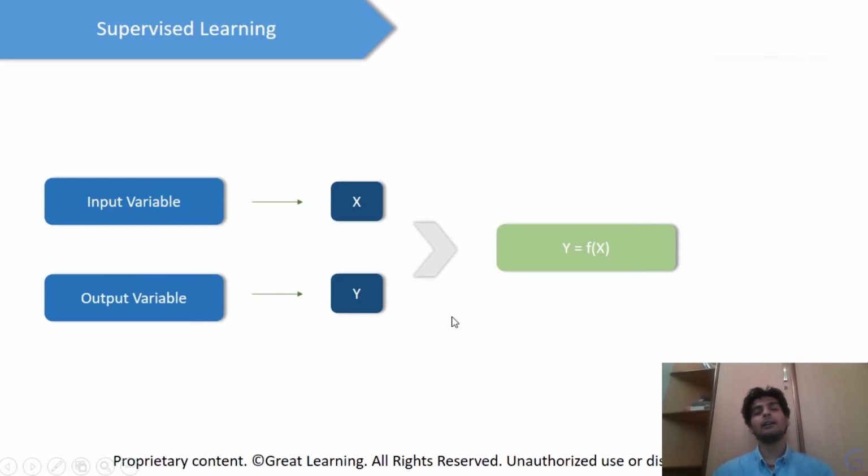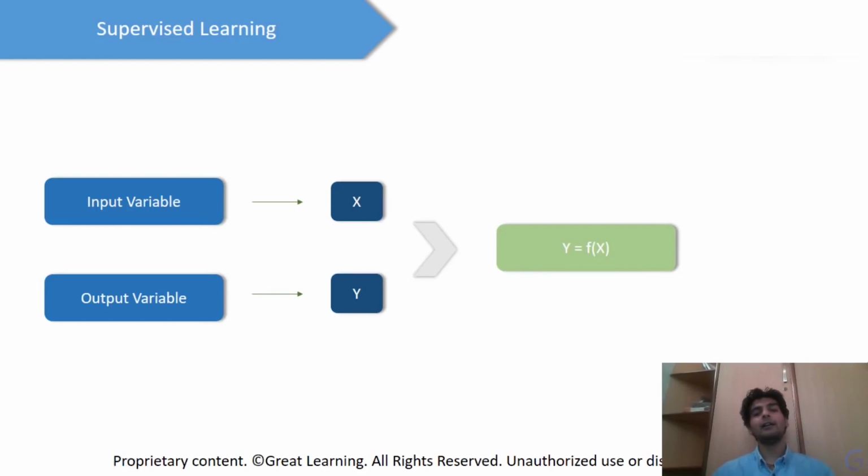The input variables are denoted with X and the output variables are denoted with Y. We basically try to understand the relationship between Y and X. In other words, we're trying to understand if X changes, how much does Y change along with X. Here the input variable is known as the independent variable and the output variable is known as the dependent variable, because output is dependent on the input, right?